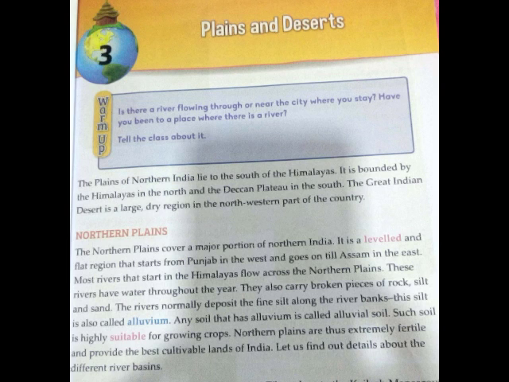Students, what do you mean by silt? Silt is a type of fine soil or other material that is carried by running water and which gets deposited. Okay. And here this silt is called alluvium. And any soil that has alluvium is called alluvial soil.